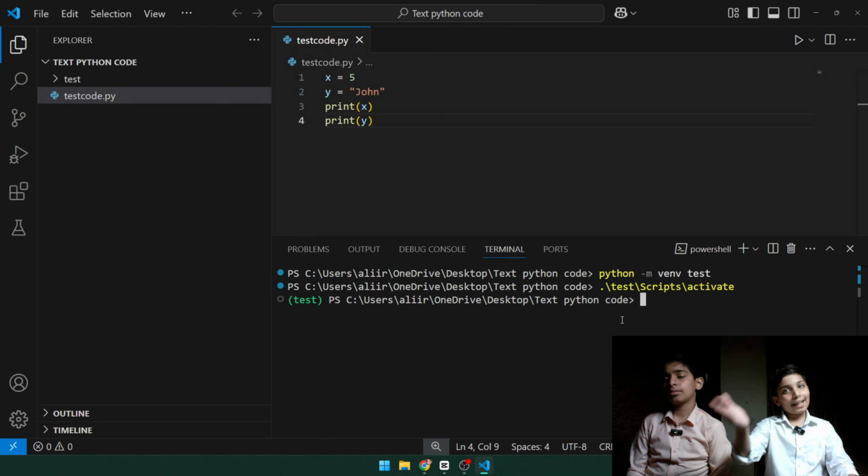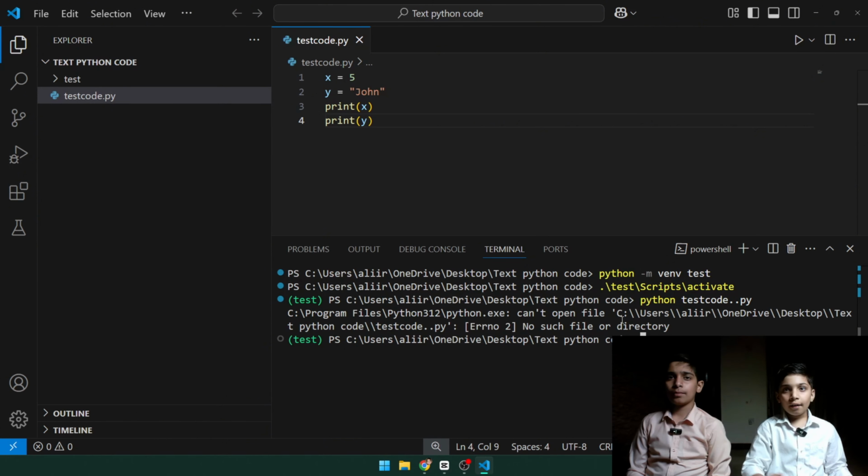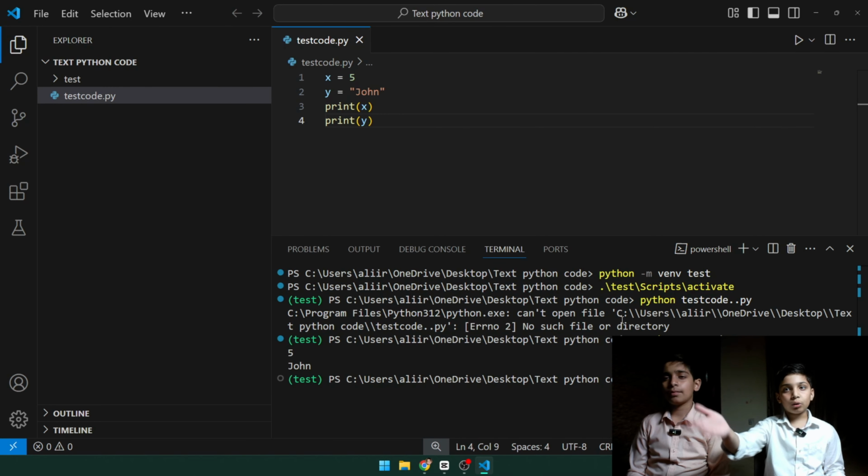As you can see, it's activated; on the left side of the terminal we can see it. Now how do we execute the Python file? We type python and the file name, test code.py. There you go, the results are here.